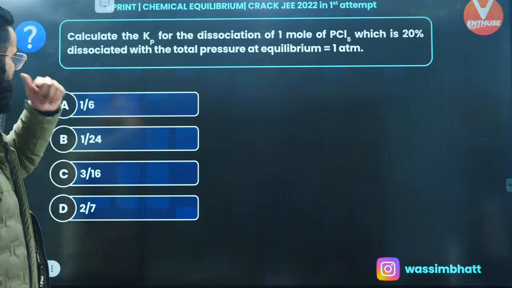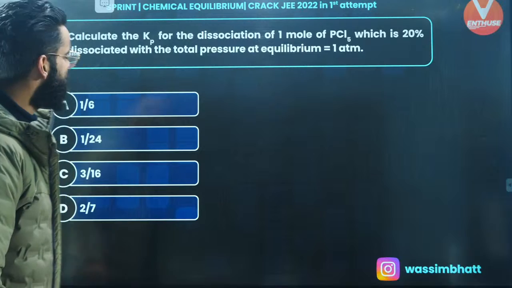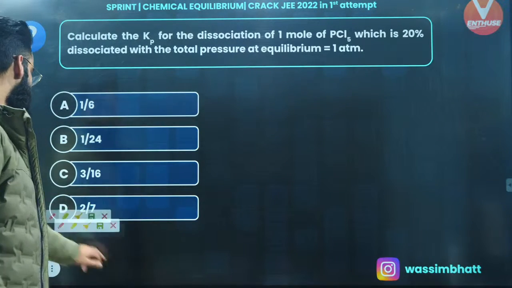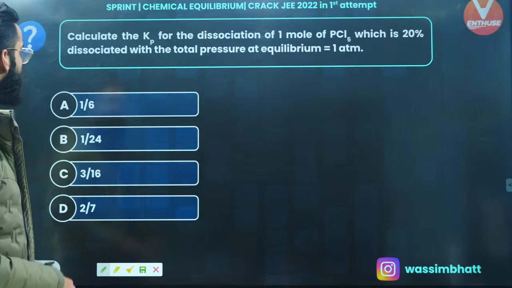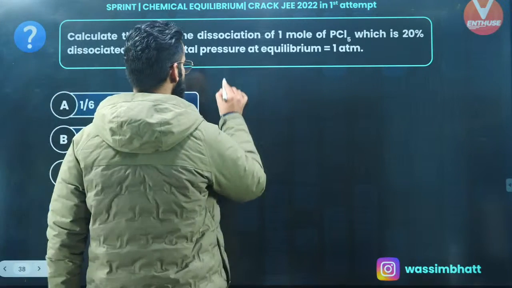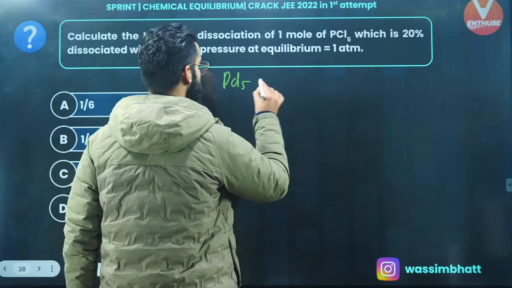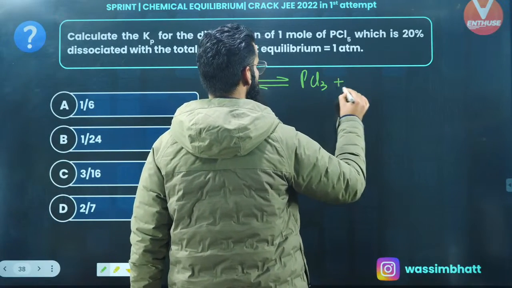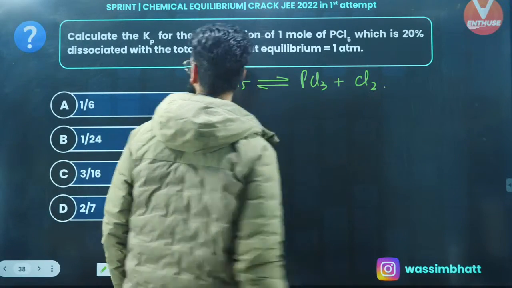This is one more question. Let's see exactly what the question says. Again, the basic question, and this question was asked in this year's JEE Mains examination, right? Very simple and basic one. So basically, we are doing the dissociation of PCl5. And PCl5, when it undergoes dissociation, leads to the formation of PCl3 gas plus Cl2 gas, right?